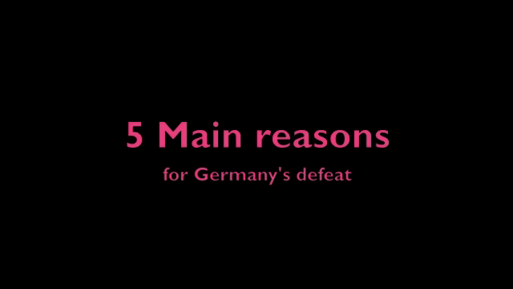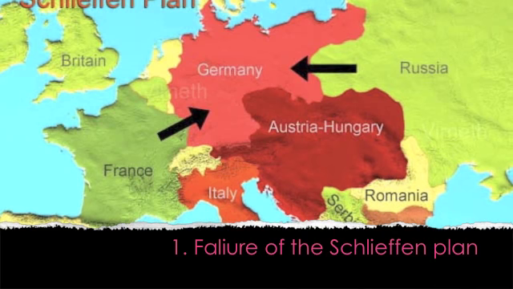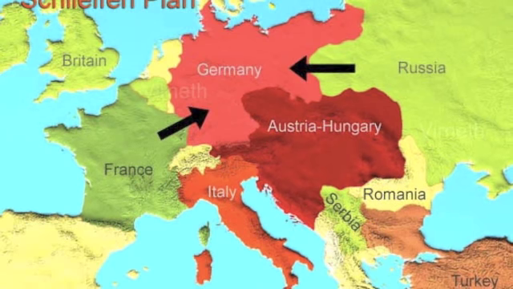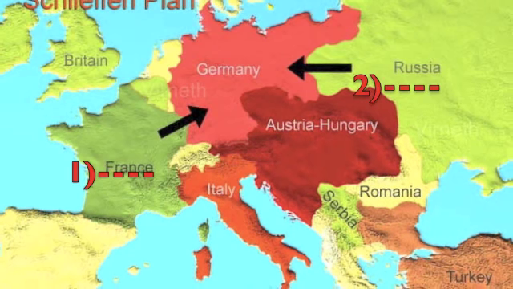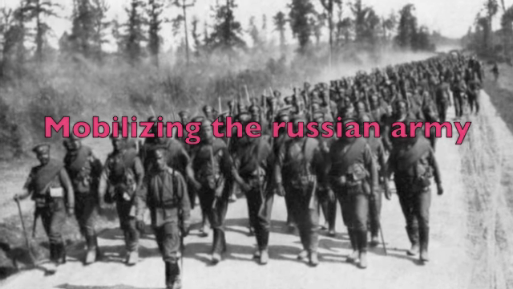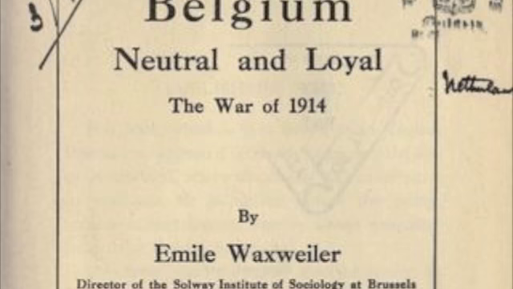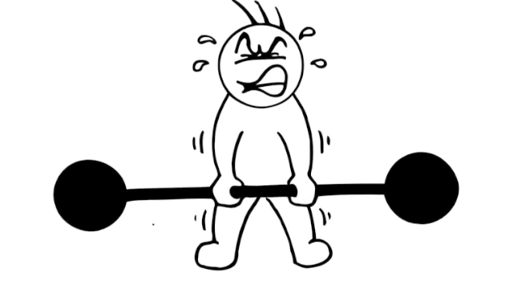And the 5 main reasons for why Germany lost the war were these. It was first of all the failure of the Schlieffen Plan that led to Germany's defeat. The Schlieffen Plan was developed because Germany was surrounded by two allied enemies. Therefore, they planned on taking out France first on the Western Front, and then move on to Russia on the Eastern Front, since Russia's army used more time to mobilize. But this plan failed due to Britain's involvement in the war, because the German army marched through Belgium, which was neutral, so Britain declares war on Germany. The failure of this plan resulted in Germany facing war on two fronts, both France and Russia. This tapped Germany for both money and strength, weakening them.